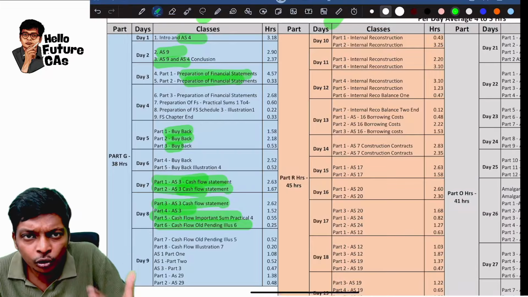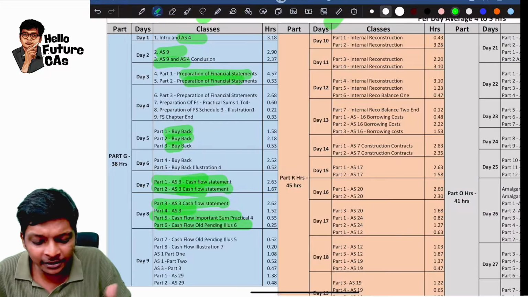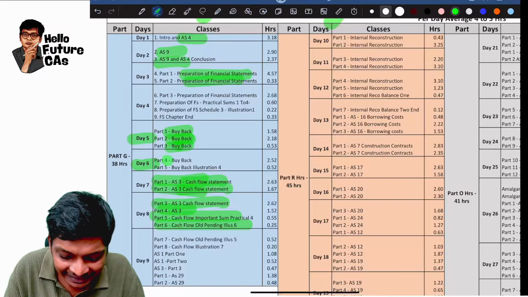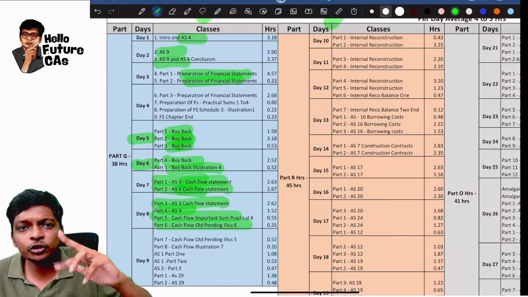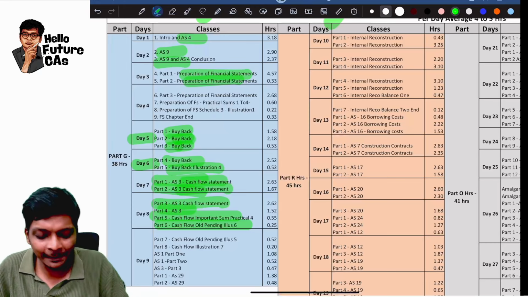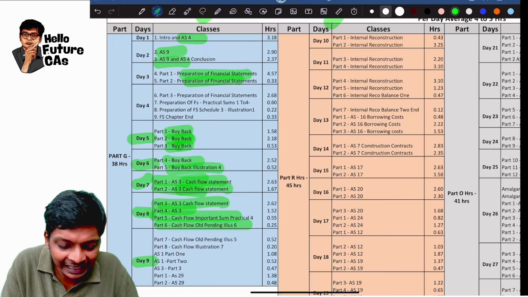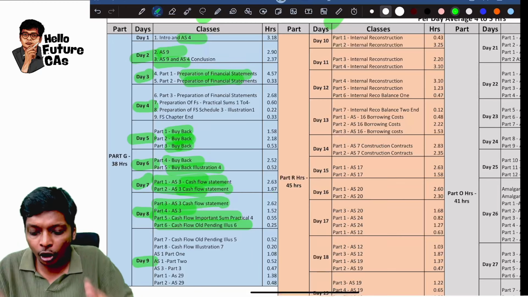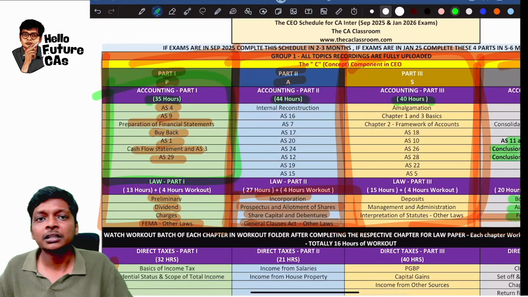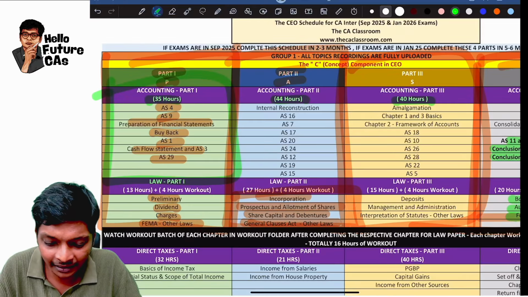But what you can do is at least finish these chapters. For example, in day 5, I have given buyback, and day 6, I have given buyback. So these 2 days, wherever you're studying, or if you're doing self-study, finish buyback. So in the first around 9 days, you will complete all the chapters that you have over here, the first part, guys.